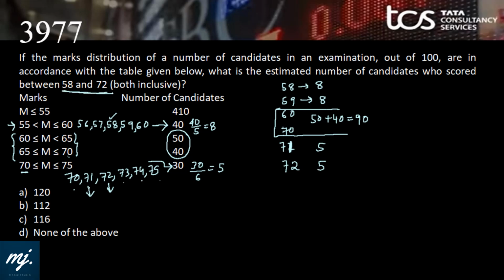71 is scored by 5 people, and 72 is also scored by 5 people. Now we need to find how many students have scored between 58 to 72, both inclusive. We just need to add up. 90 plus 10 is 100, and 8 plus 8 is 16. That will give 116. 116 students have scored from 58 to 72, both inclusive, and that we have in option C.